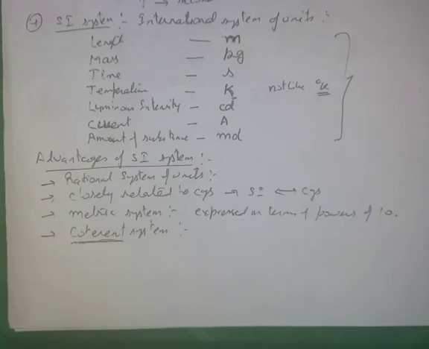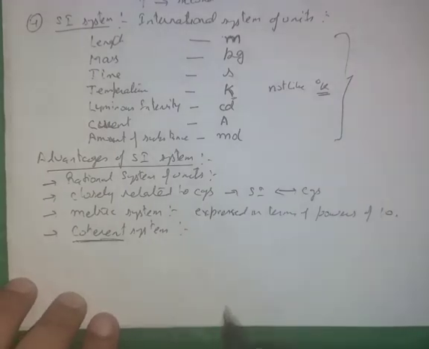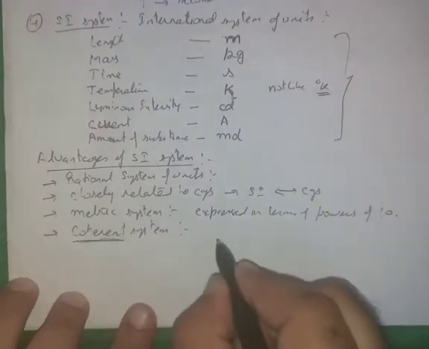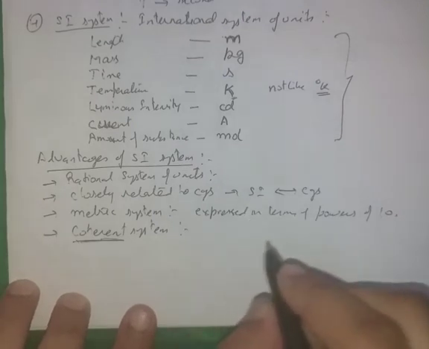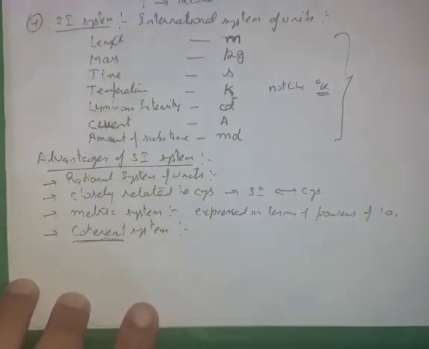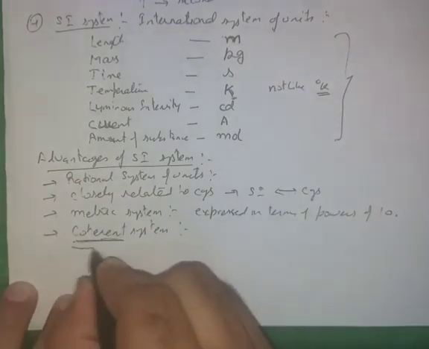Now many symbols or abbreviations are used in this system, like deci, centi, etc. We have to remember these symbols, prefixes and their powers of 10. I'm giving you some examples.